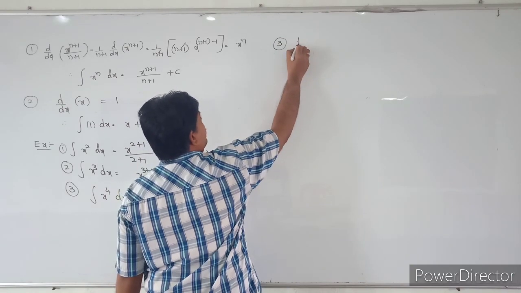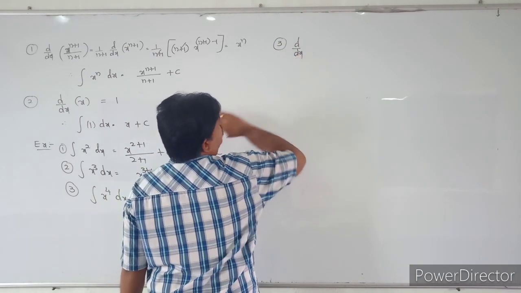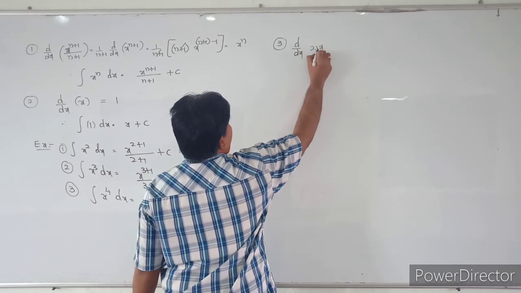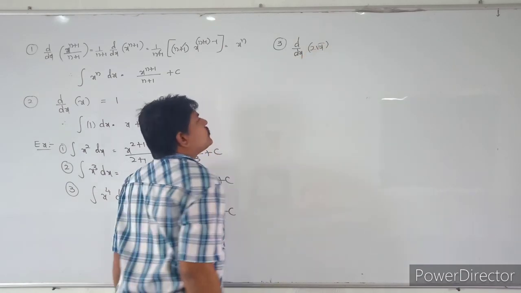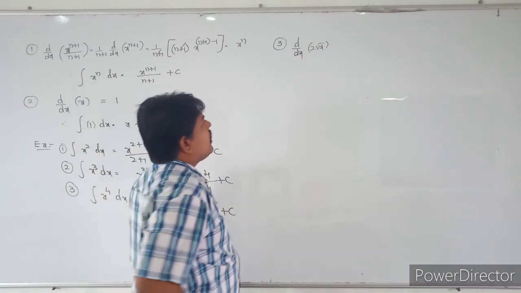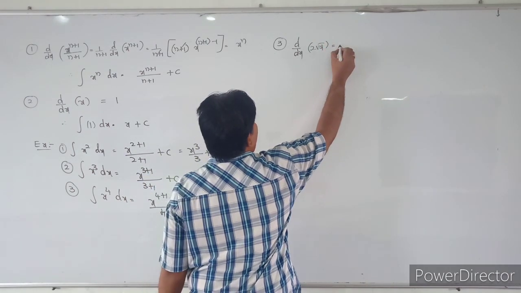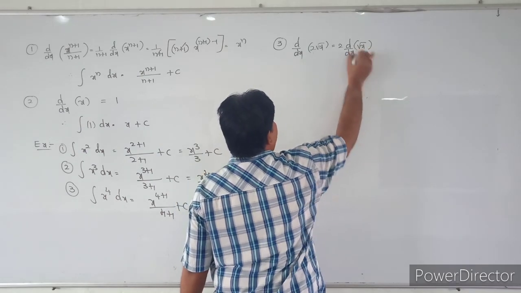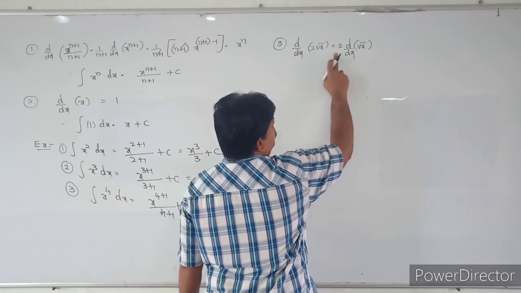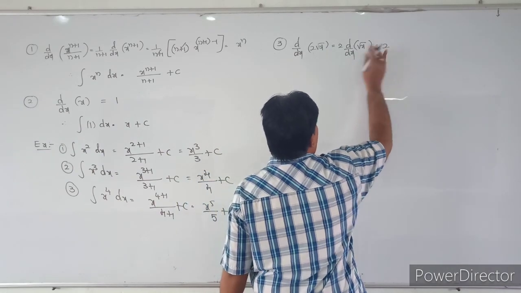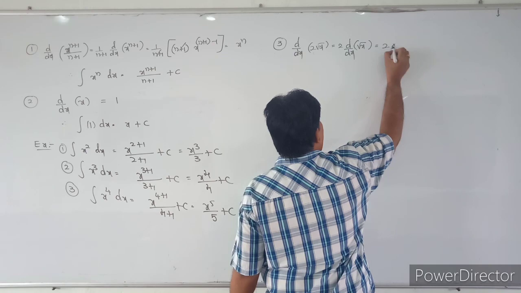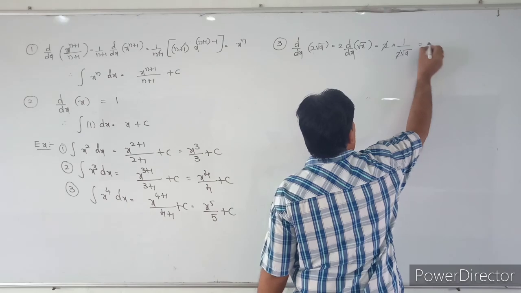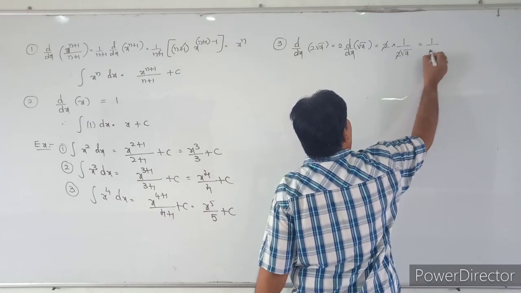And also you can see this formula. Integral of, that is the derivative of 2 root x. What is the derivative of 2 root x? Derivative of 2 root x is equal to 2 into derivative of root x, which is equal to 2 into 1 by 2 root x. So 2 will be cancelled, it will become 1 by root x.